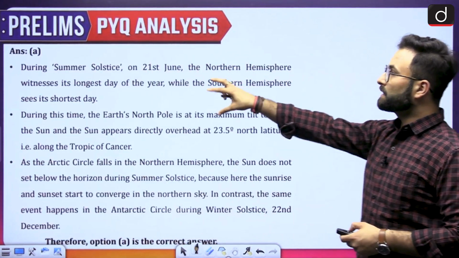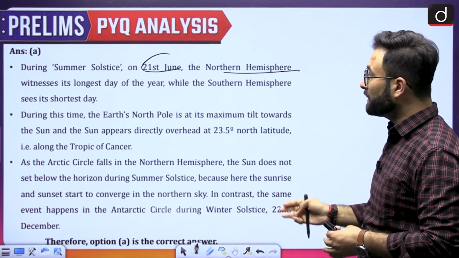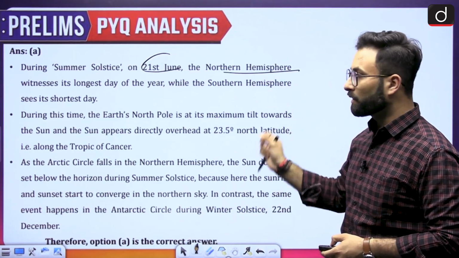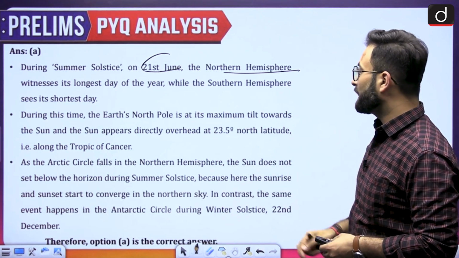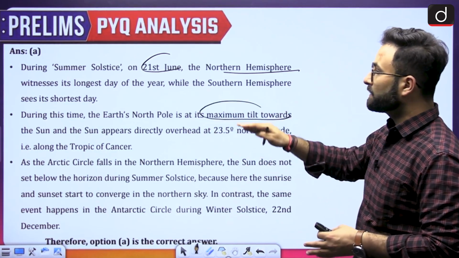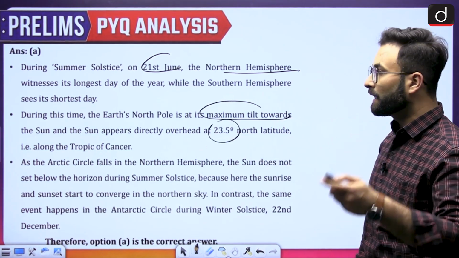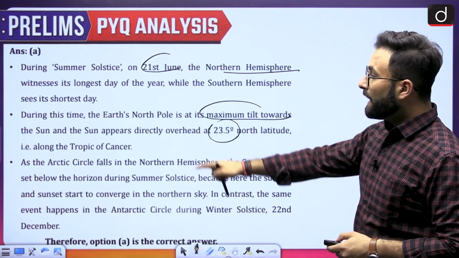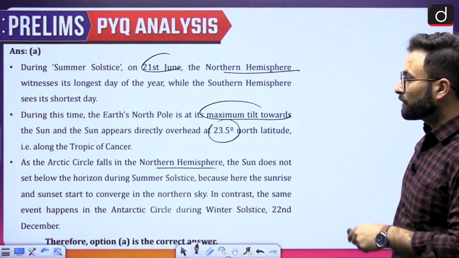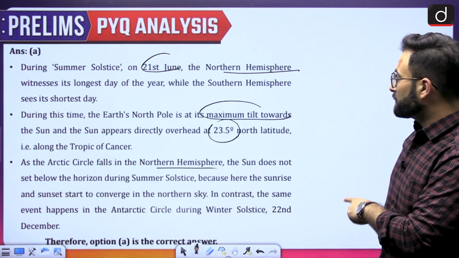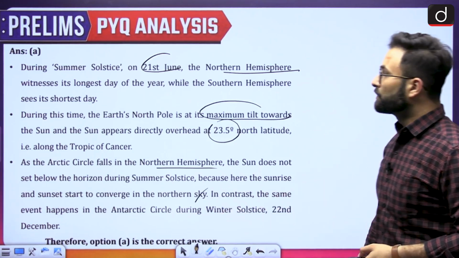Here you can see during the summer solstice, 21st of June, the northern hemisphere witness longest day of the year, while the southern hemisphere sees the shortest day, because that is away from the sun. During this time, Earth's North Pole is at the maximum tilt toward the sun, and the sun appears directly overhead at 23.5 degree north latitude. That is basically Tropic of Cancer. As the Arctic circles fall in the northern hemisphere, the sun does not set below the horizon during the summer solstice, because here the sunrise and the sunset start to converge at the northern sky. Okay, so that is about it.